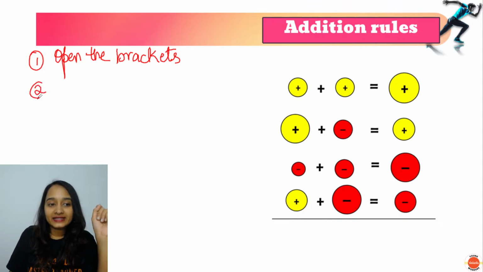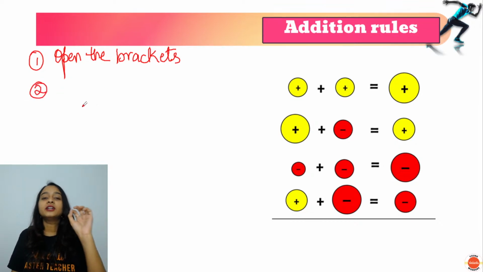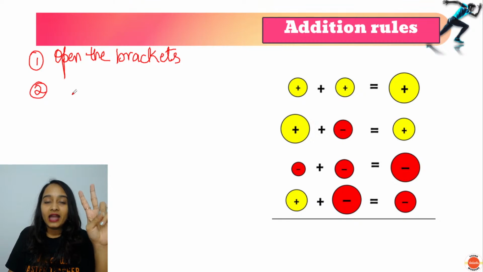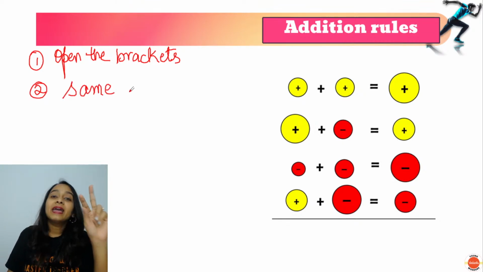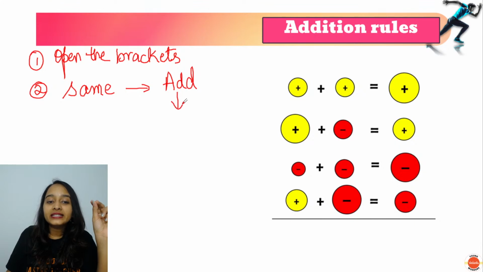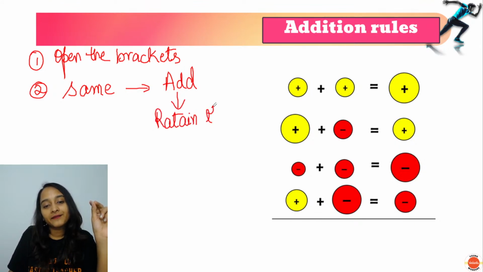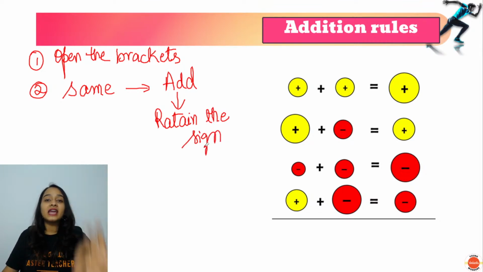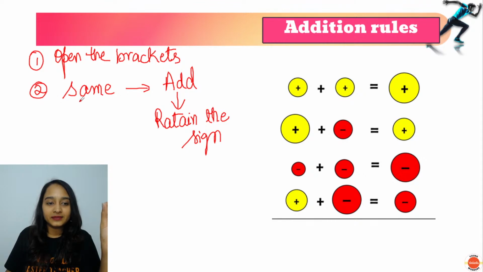Next, you have to check if the two numbers that you are adding, are they of the same sign? If they are of the same sign, then you have to add the numbers and retain the sign.